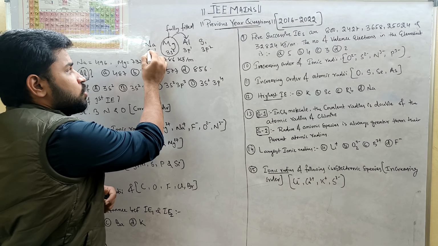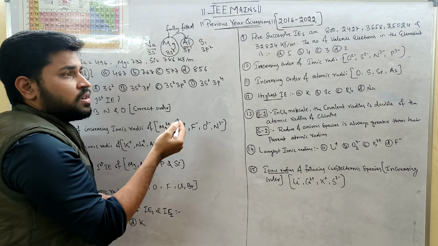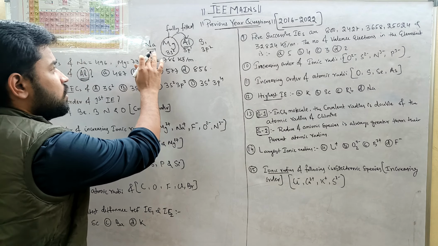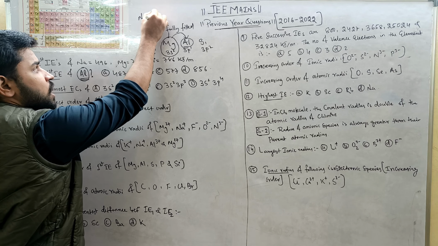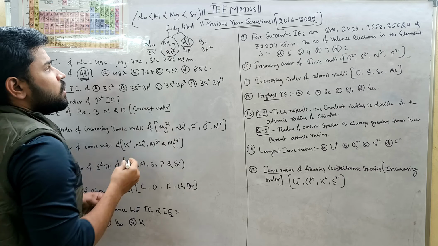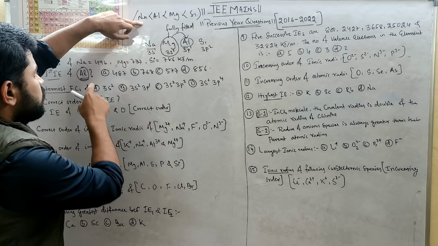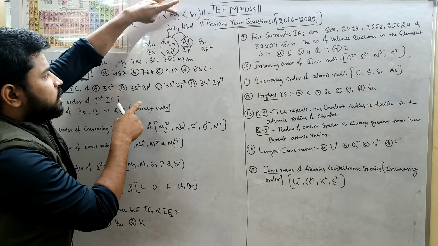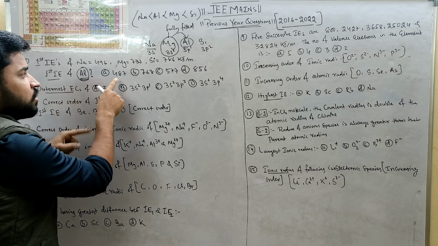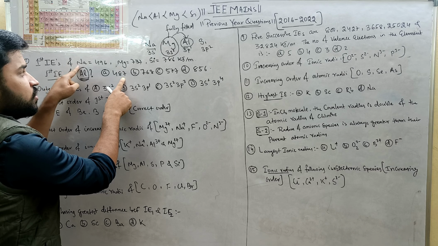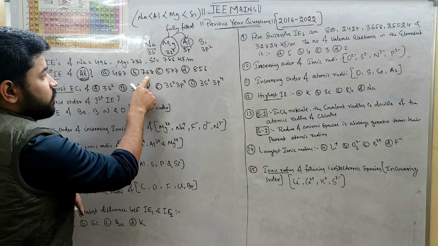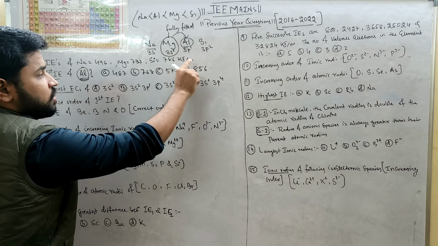Then what is going to happen? Sodium has the lowest, then more for aluminium, then comes magnesium, then silicon. So the order is sodium, then aluminium, then magnesium, then silicon. From this, you can identify: sodium is 496 and magnesium is 737. Between 496 and 737, which value is there? 487 is less than 496, so it cannot be. 768 is more than magnesium, and 856 is more than all of them.